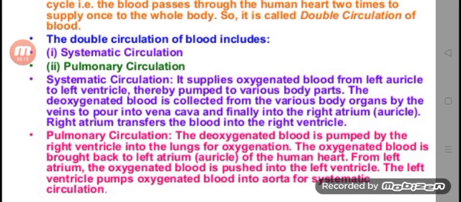What is meant by pulmonary circulation? The deoxygenated blood is pumped by the right ventricle into the lungs for oxygenation. The oxygenated blood is brought back to left atrium of the human heart. From left atrium, the oxygenated blood is pushed into the left ventricle. The left ventricle pumps oxygenated blood into aorta for systemic circulation.